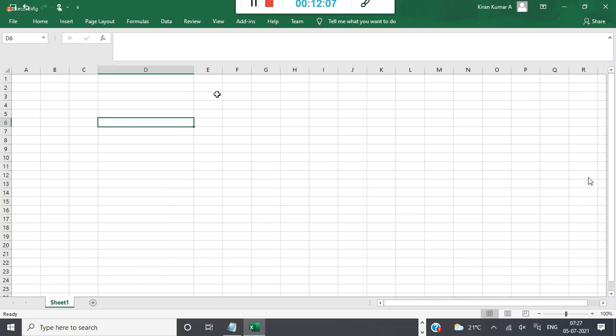You can think of this as an Excel sheet, like a table. That's why even MS Access is used as a database, right? MS Access is also one database. You can think of the Excel sheet as a table.